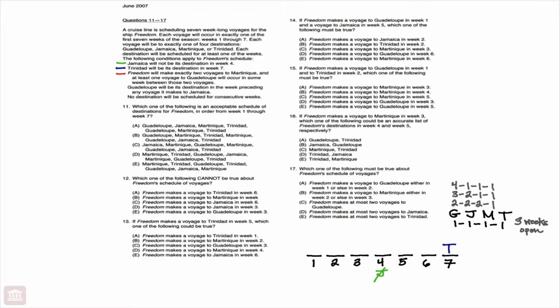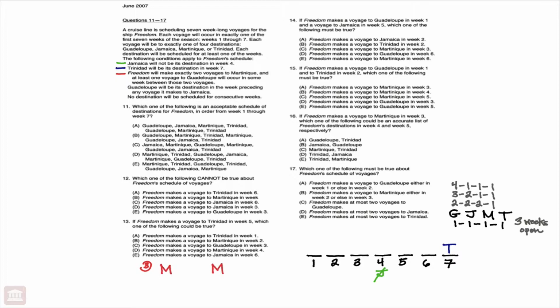Okay, turning our attention to the third condition. Freedom will make exactly 2 voyages to Martinique, and at least 1 voyage to Guadalupe will occur in some week between those 2 voyages. All right, so for the third rule here, what we're seeing is 2 voyages, exactly 2 to Martinique.